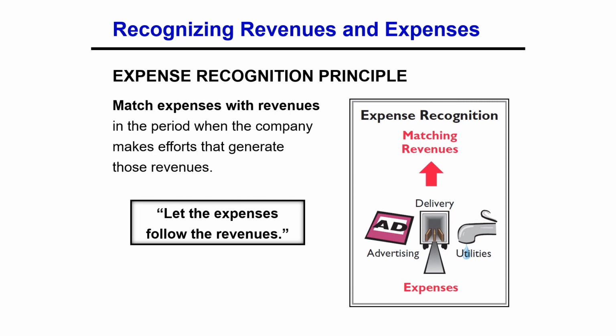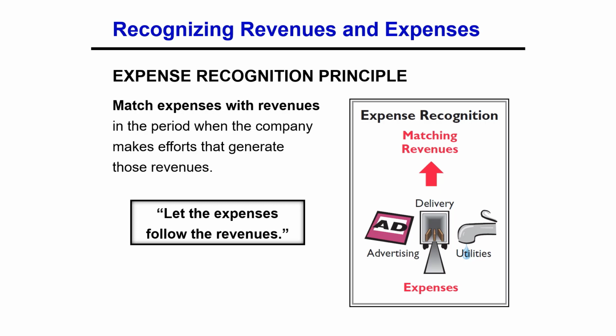On the other hand, accountants follow a simple rule in recognizing expenses: let the expenses follow the revenues. Thus, expense recognition is tied to revenue recognition. The critical issue in expense recognition is when the expense makes its contribution to revenue.